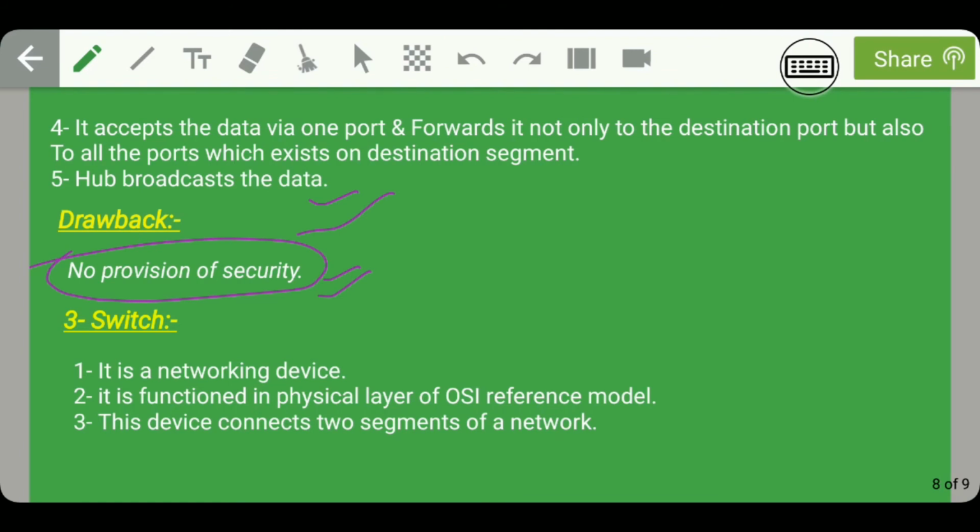Guys, moving on, let us talk about switch. So switch removed this drawback of a hub, that is, it provided a provision of security. So now by using switch, the data is transferred to only that node to which it is meant to be delivered. So the main characteristics of a switch are that it is a networking device, it is functioned in physical layer of OSI reference model, and this device connects two segments of a network.